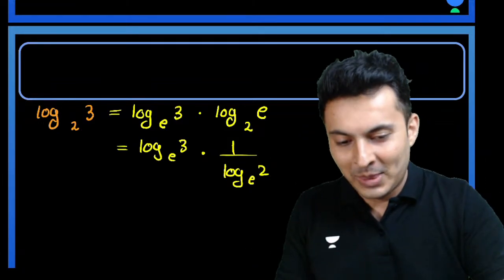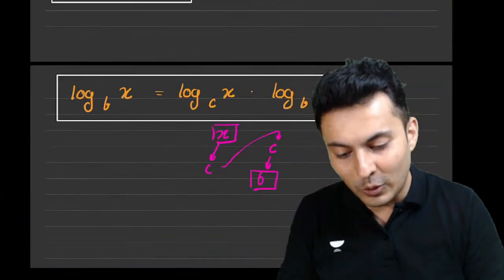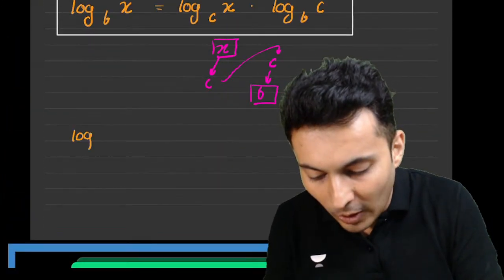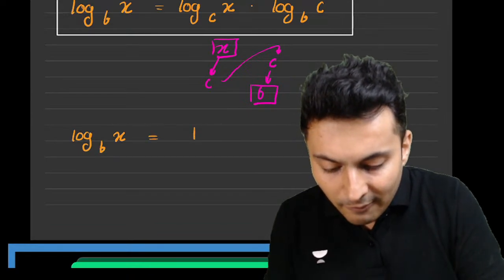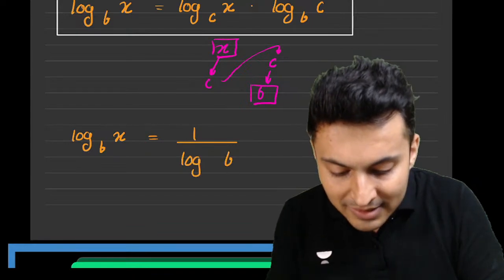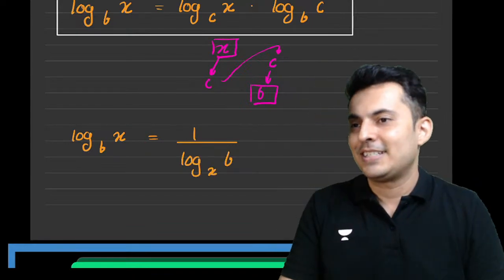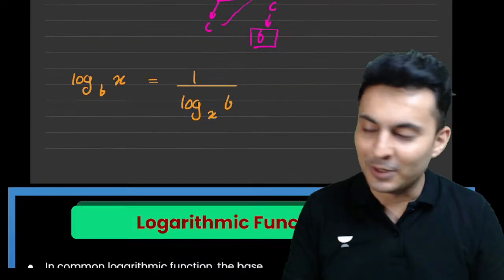Reciprocal is allowed. So this also I can mention right over here for all of you. If I have log of x to the base b, it is 1 upon log of that base to that x. So you can flip it always. This is also valid, my dear students.